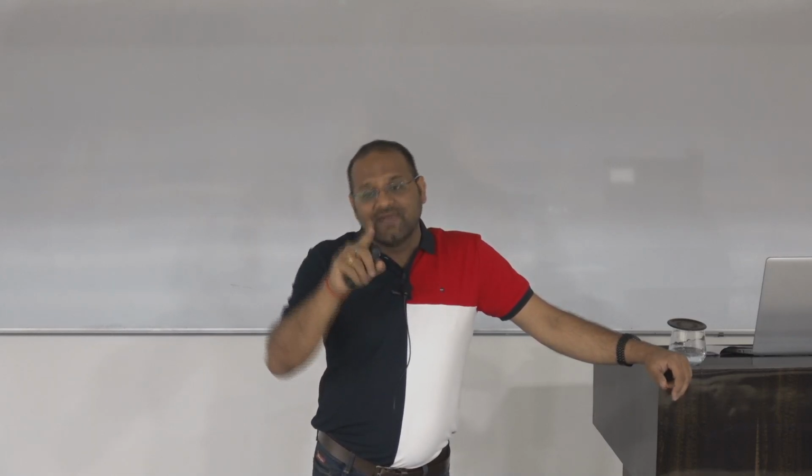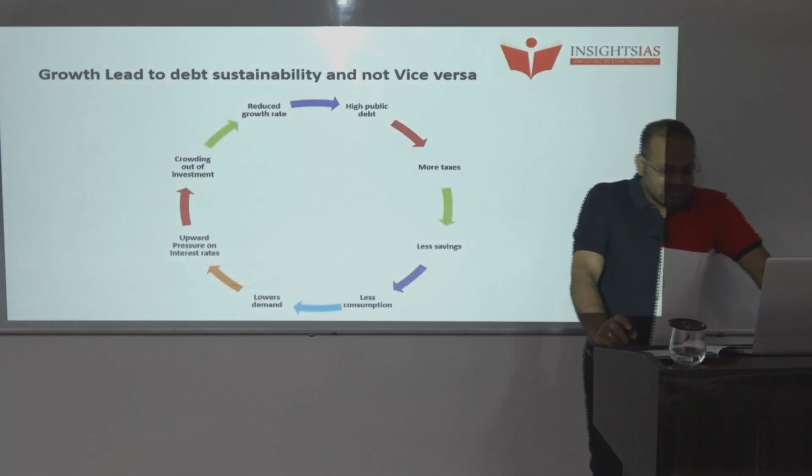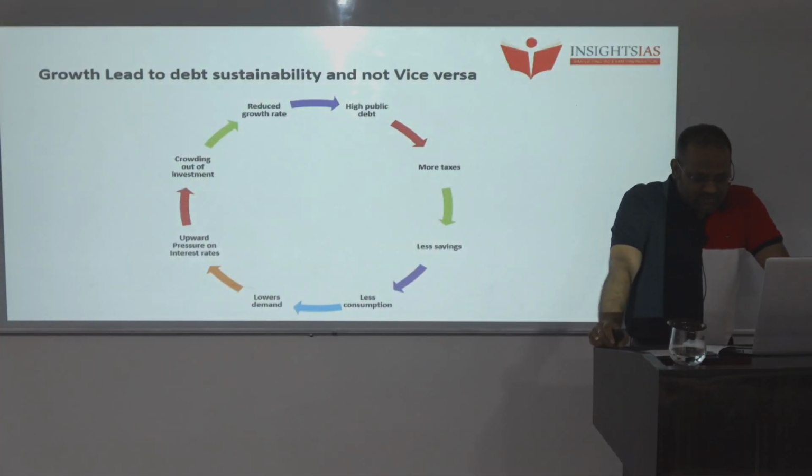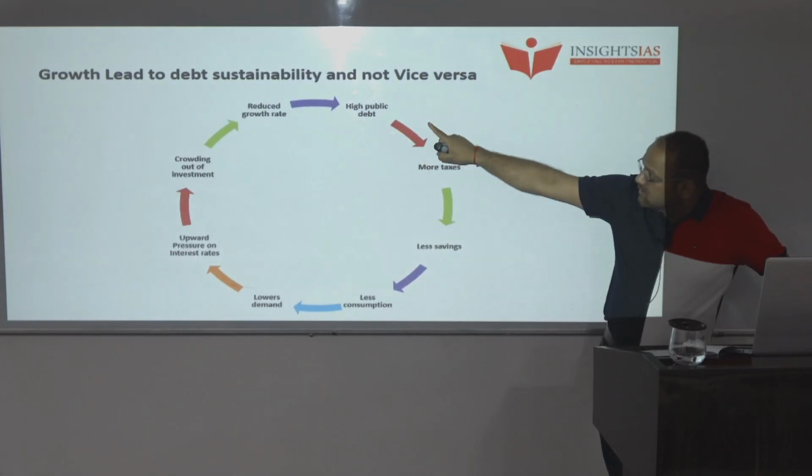High growth will lead to low debt, not vice versa. So that's what the survey is trying to project and discuss, through the concepts we have discussed, that growth leads to debt sustainability and not vice versa. The argument is supporting that higher debt leads to lower growth and not vice versa. Higher GDP growth leads to lower public debt. So the direction of this causality is the other way.